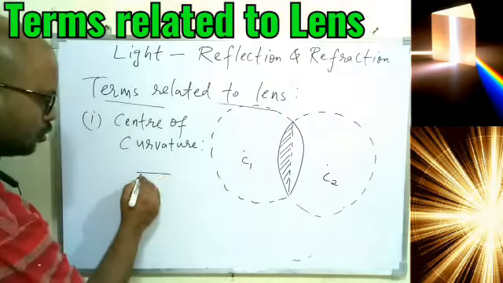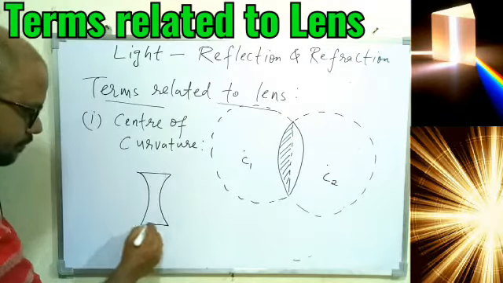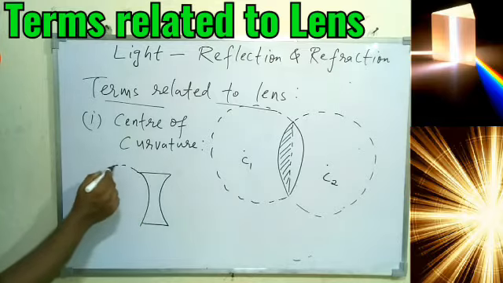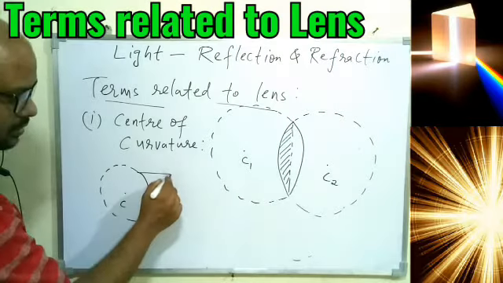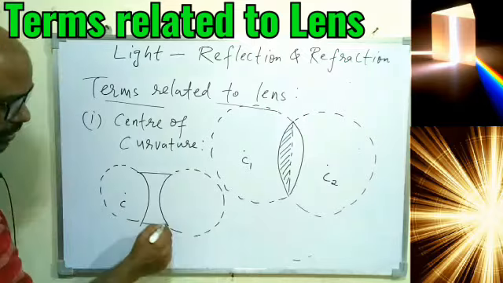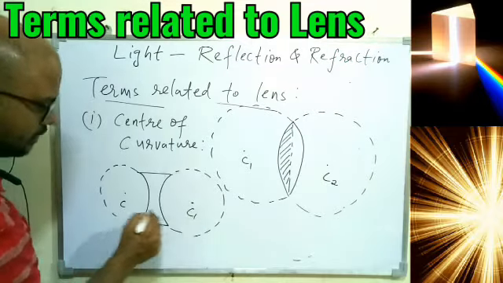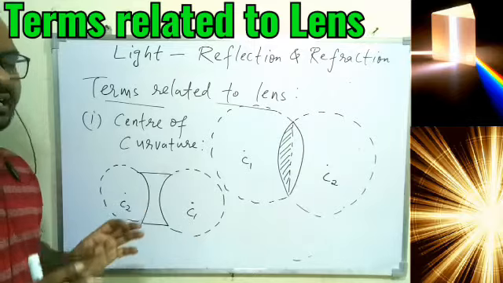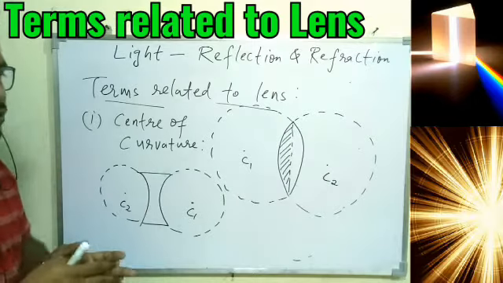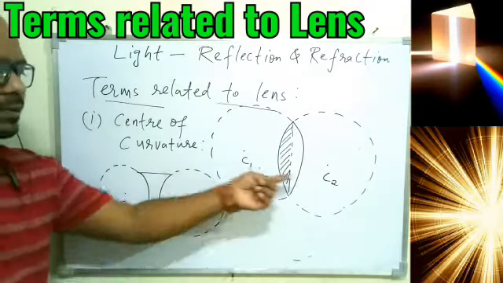For the concave lens also we can draw the same diagram. So we can say this is a part of a sphere having center this side. This is a part of another sphere having the center this side. So again C1 and C2. So in general any lens is a part of two different spheres, so it will have two different centers of curvature.